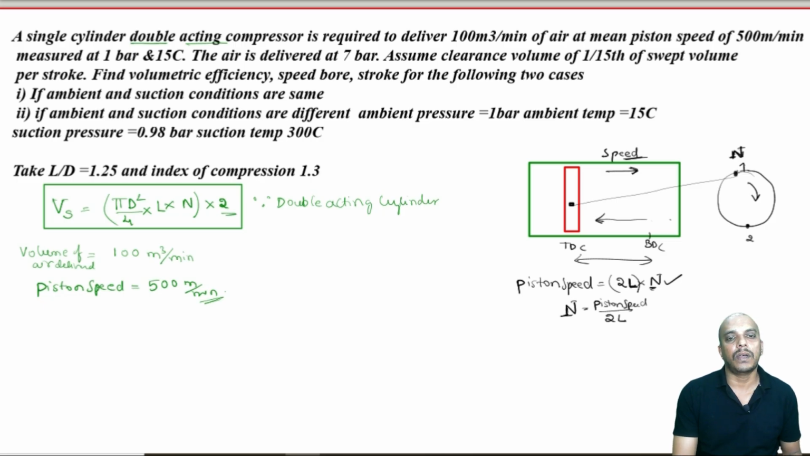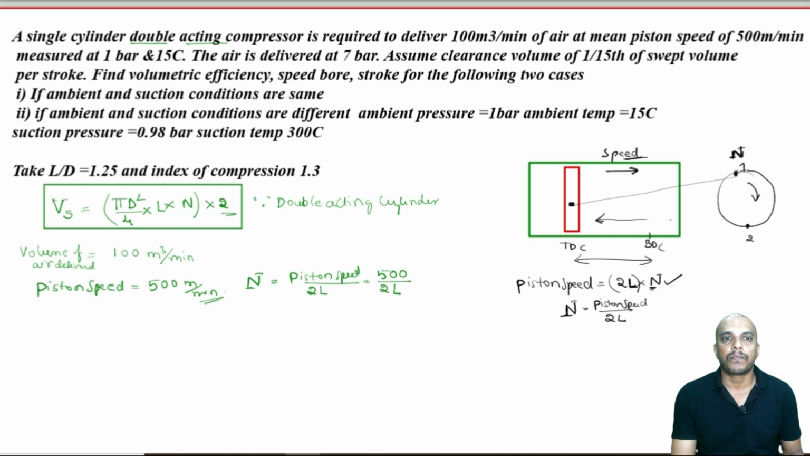We will have to do this every time we encounter a problem where speed is given in meter per minute, that is, the linear speed of the piston is given. So N should be equal to piston speed by 2L. Okay. Piston speed is given as 500, and let us keep this as 2L for now.